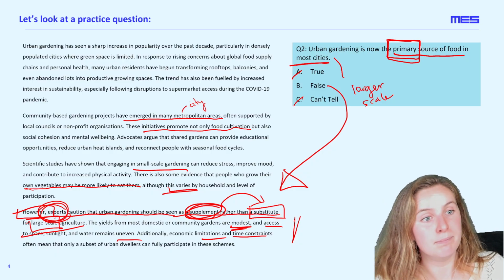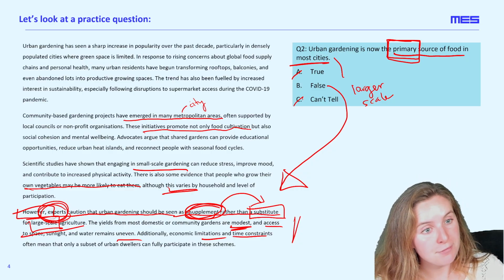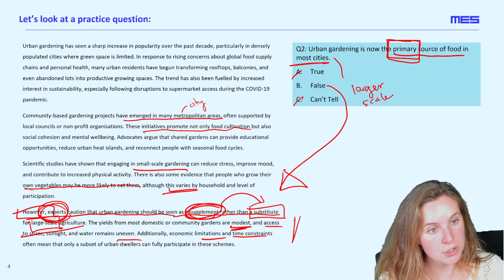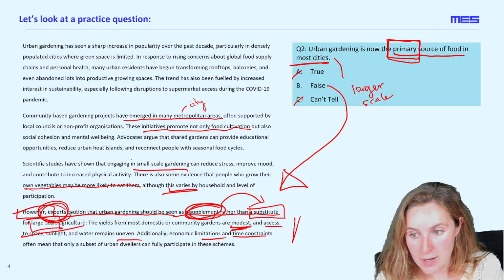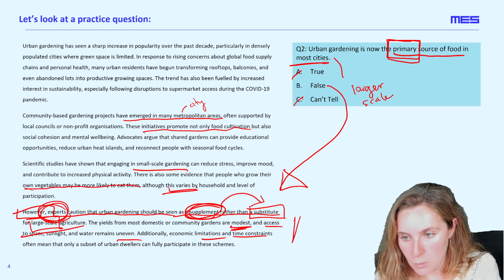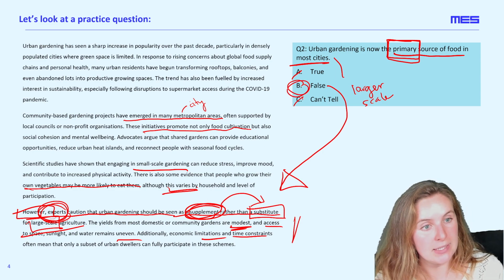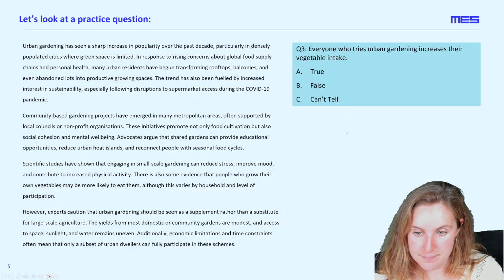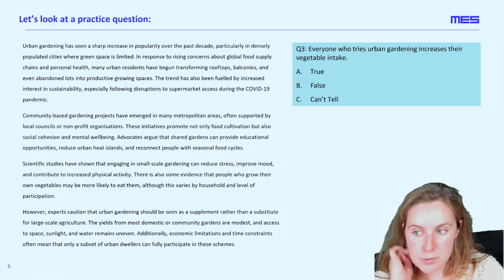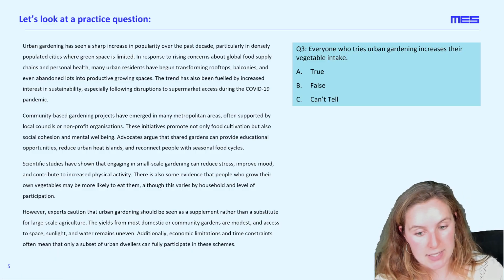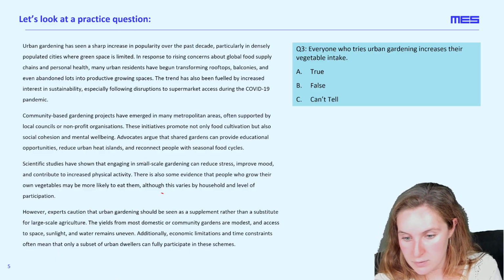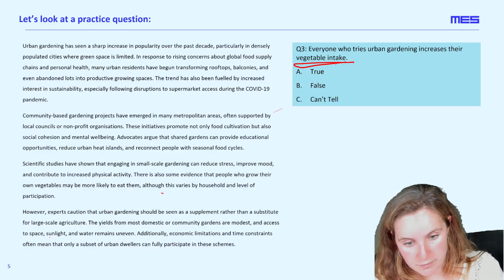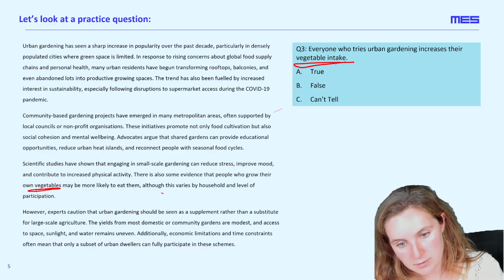So we can tell based on that information, rather if the sentence, rather than saying experts caution, said however, some worry, that might change our answer a little bit. But for now, and with this phrasing, we can say that question 2 is B, false. It was not the main source or the primary source of food in most cities. Question 3, everyone who tries urban gardening increases their vegetable intake. Okay, we definitely saw this phrase before. We saw vegetables here.